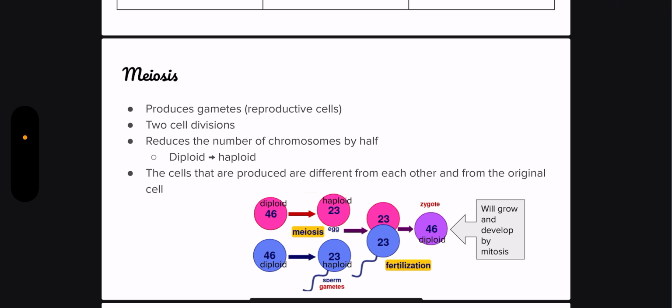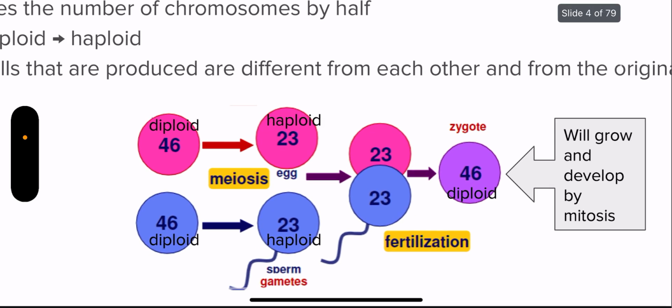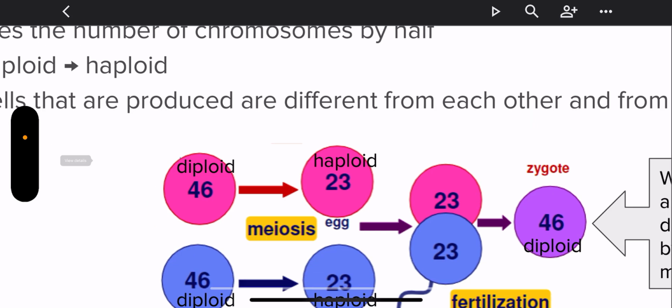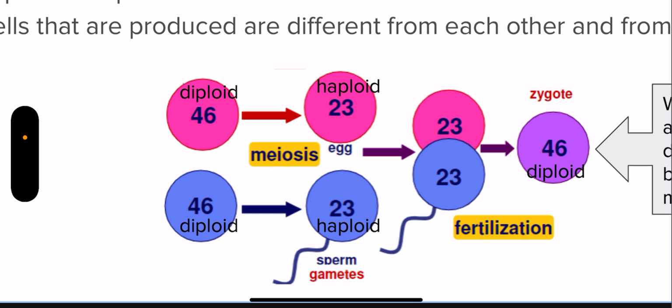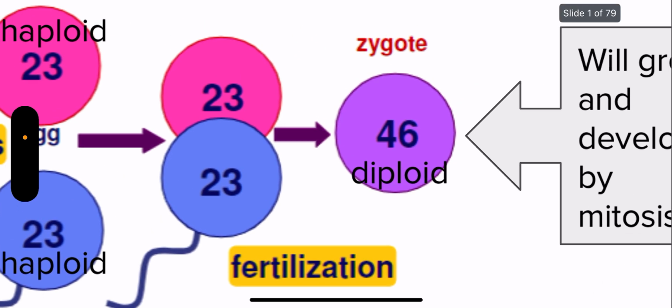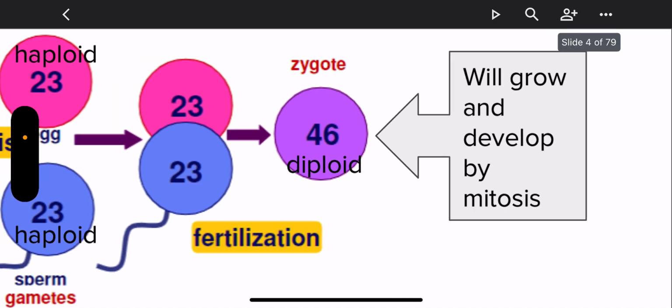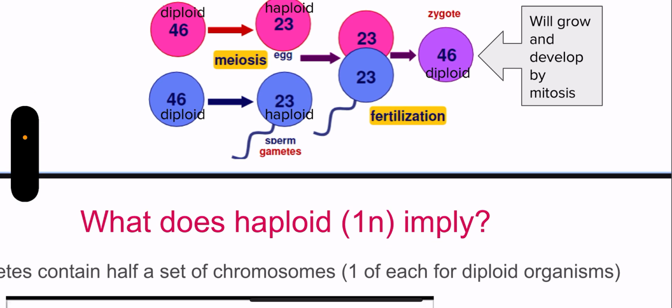Meiosis produces gametes, otherwise known as reproductive cells. There are two cell divisions in meiosis, and essentially what's happening is the diploid is going to a haploid, so the chromosome number is being reduced by half. The cells that are produced are different from each other, and what this diagram is showing is essentially the diploid cells. After meiosis, we get the gametes, which are haploid, and then through fertilization, you get the zygote, and the zygote, which is diploid, grows through mitosis, maintenance, repair, etc.